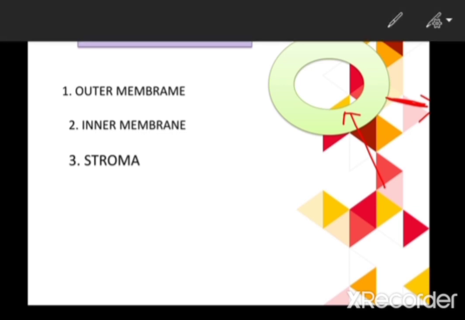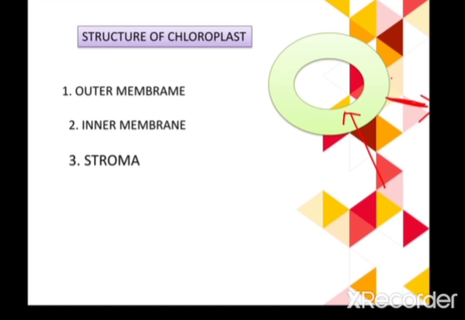If we are talking about the collective term for these two membranes, the outer membrane and the inner membrane, collectively they are called the peristromium. So one collective term we can use for the outer and the inner membrane is the peristromium. The thickness of these membranes is 4 to 6 nanometer, and the composition of these membranes is lipoprotein, which means they are made up of lipid and protein.